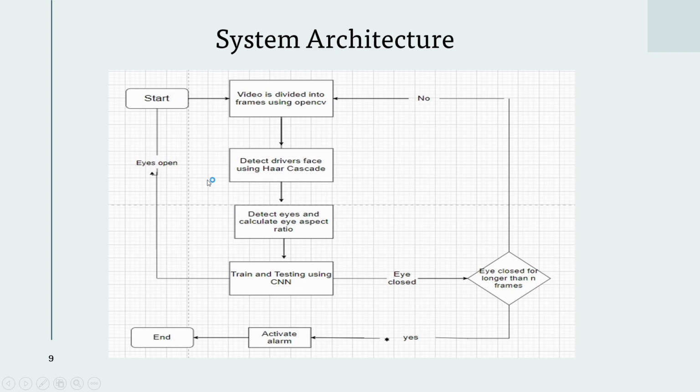The eye aspect ratio is calculated over consecutive frames, and if this ratio is below the threshold for a specified number of frames, the driver is classified as drowsy. Upon this classification, an alarm is activated to notify the driver of the drowsy state.